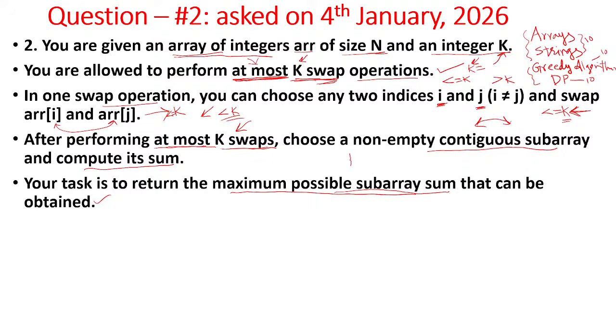So that means you need to find a subarray whose sum is maximum. The sum of elements present in this subarray should give you the maximum value. That subarray you need to identify in the given array after performing the k swap operations. Okay, so this is our problem statement. Hope you understood the problem statement. Yes or no? Any doubts in this?